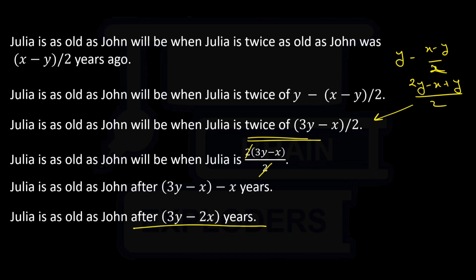Now again, John after 3y minus 2x years. John after 2 years, my age after 2 years, 23 plus 2. So John after these years, the age of John is y, and these years will be added to his current age to get his age these many years later. So y plus 3y minus 2x years old.